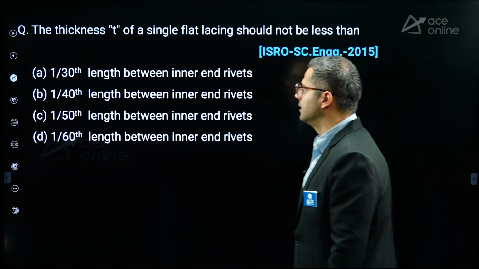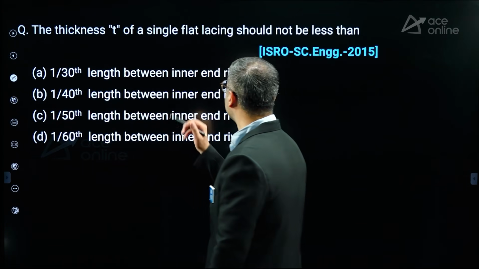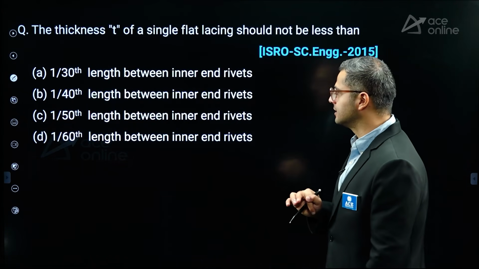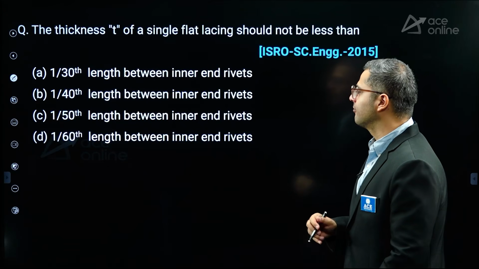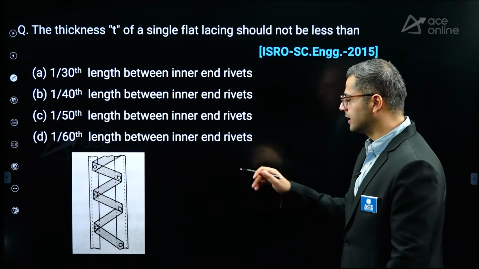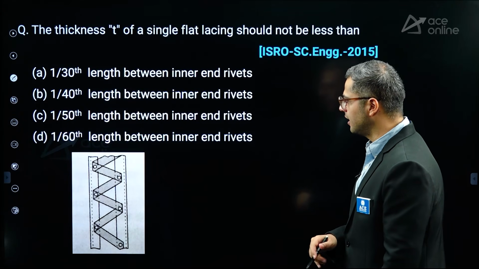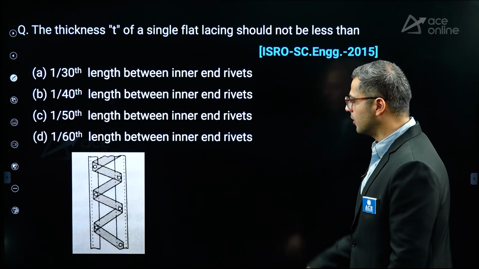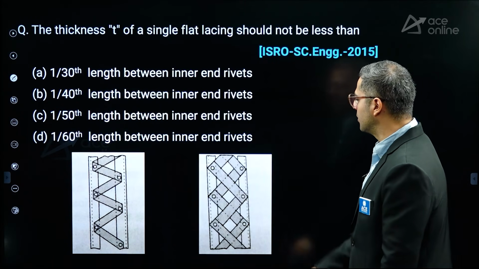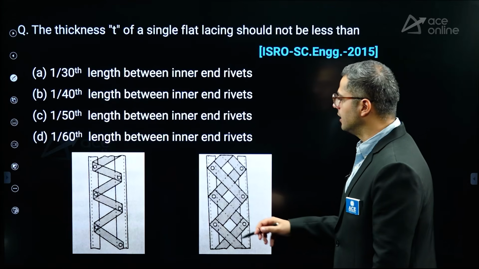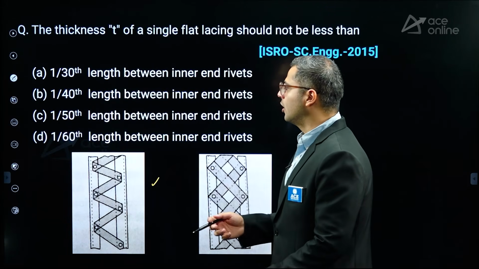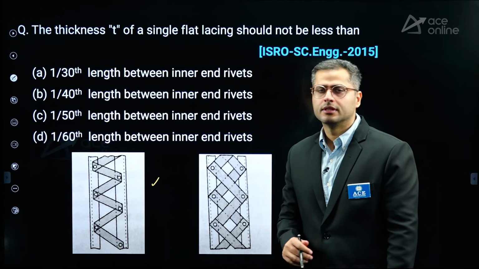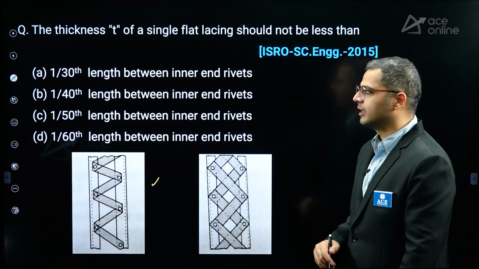Apart from that, here they are saying the thickness of the single flat lacing should not be less than. So single flat lacing somewhat looks like this. In the figure, as you can see, this is single lacing which is going on, and this is double lacing which is going on. The thickness in this particular case shall not be less than 1/40 times the effective length of the rivet.